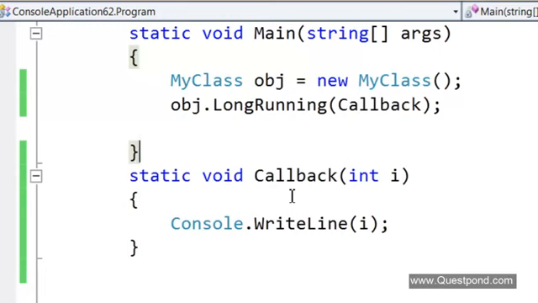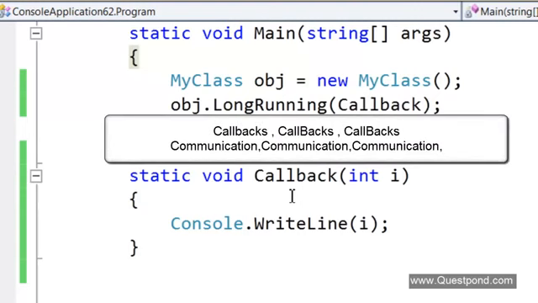So I hope this presentation was useful. In this presentation, I was trying to bring out the real essence of delegates and make you understand what exactly is the need of delegates in C#. So next time, when you talk about delegates, don't just say that a delegate is a pointer to a function. The main use of delegate is communication between two parties. The main use of delegates is callbacks, callbacks, and callbacks. Thank you.